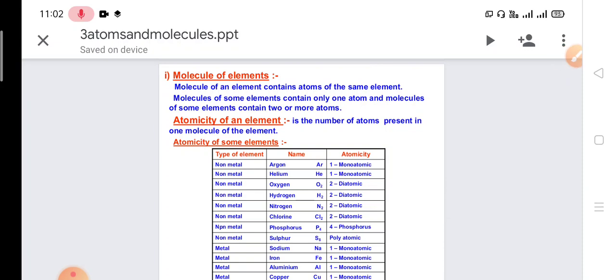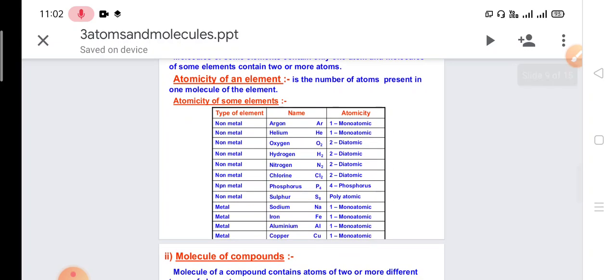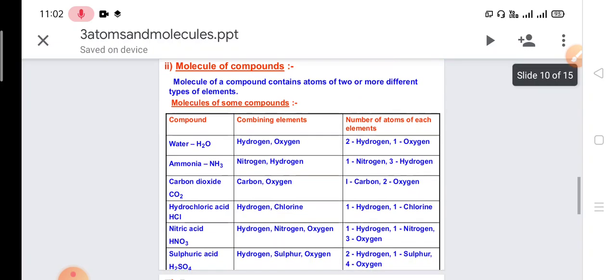When we talk about phosphorus and sulfur, four phosphorus atoms combine together to form one phosphorus molecule, and eight sulfur atoms combine together to form one molecule of sulfur. So these are called polyatomic. Now metals like sodium, iron, aluminium, copper are found in the environment in a single atom form, so they are monoatomic.